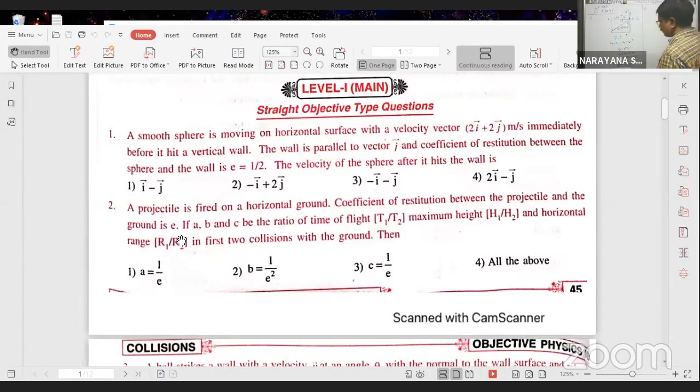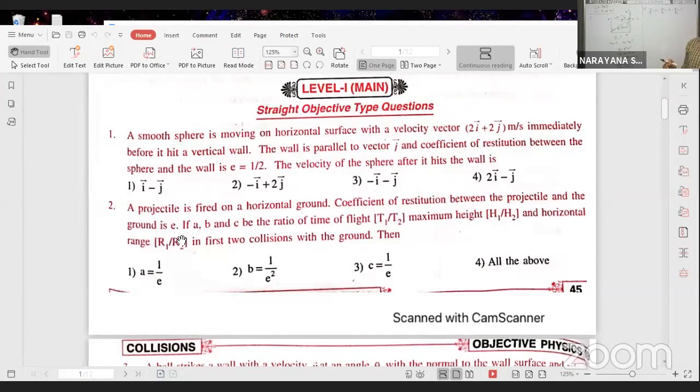All of you see the second problem. A projectile is fired on a horizontal ground. The coefficient of restitution between the projectile and the ground is e. Then the ratio between the times of flight, T1 by T2, is equal to A. The ratio between the maximum heights reached, H1 by H2, is equal to B. And the ratio between the horizontal ranges, R1 by R2, is equal to C. That is given.